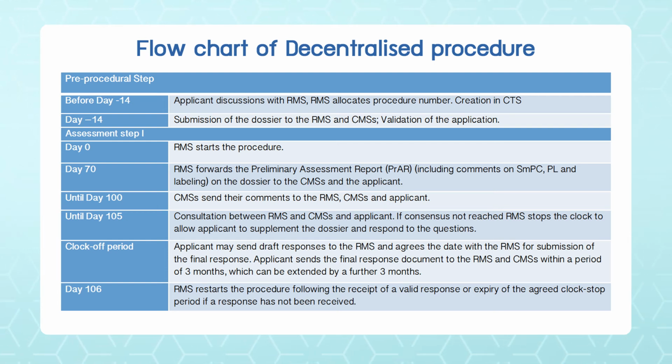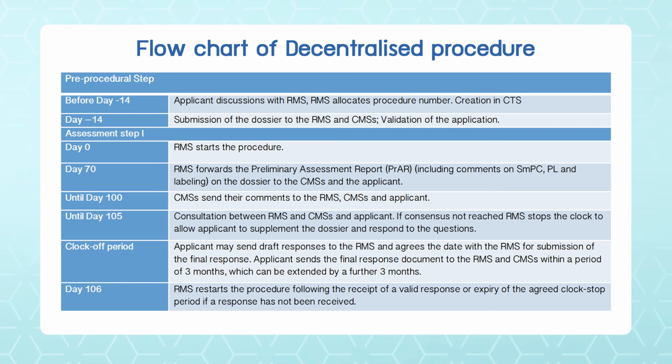And then at day 70, there is a preliminary assessment report which the RMS prepares and sends to the CMS and the applicant. At day 100, the CMS sends their comments to the RMS and the applicant. At day 105, there is a consultation between the RMS, CMS and the applicant, and if consensus is not reached, then this is the consensus for the additional information required.